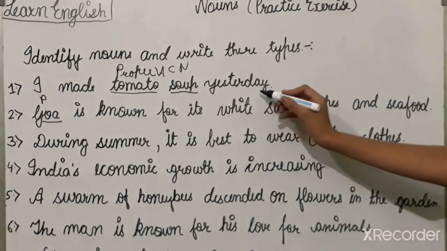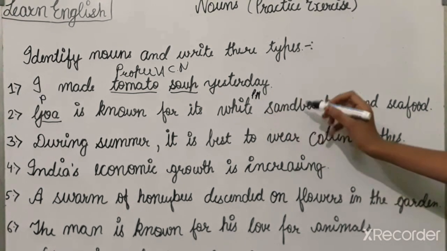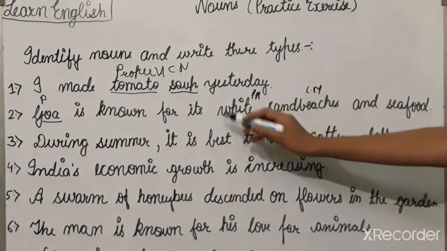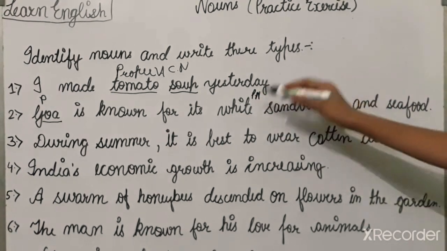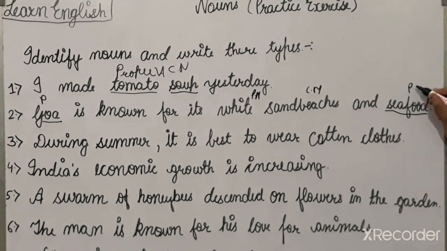White is a proper noun and sandwiches is a common noun. But if we see white sandwiches along with it, it will be a proper noun. And last, seafood. It is a common noun because the name of the seafood is not given.